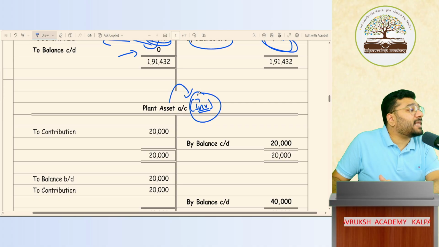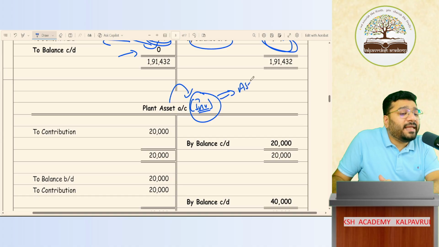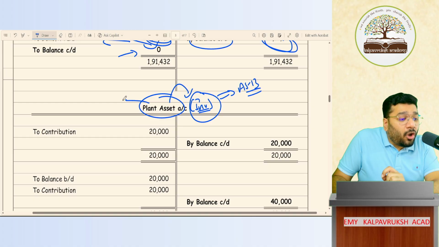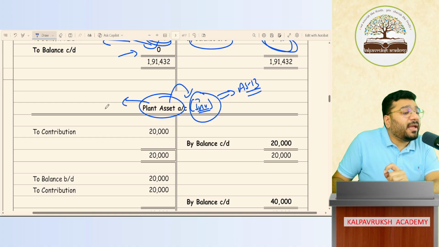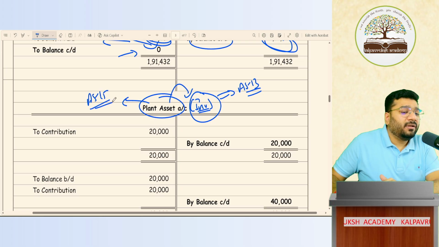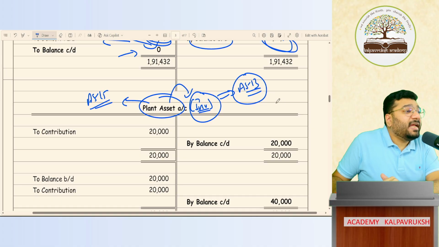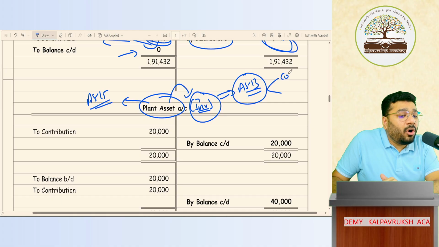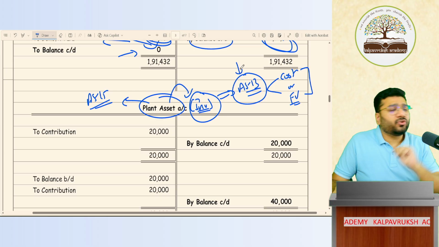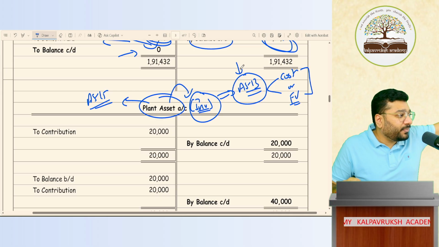Generally, investment is accounted in accordance with Accounting Standard 13. But this investment will not be accounted as per AS 13. It will be accounted as per AS 15. So what do you mean? In AS 13, it says that investment should be valued at cost or fair value, whichever is lower. Who says this? Accounting Standard 13. Those who have done AS 13, okay. Those who have not done, I'm telling you.